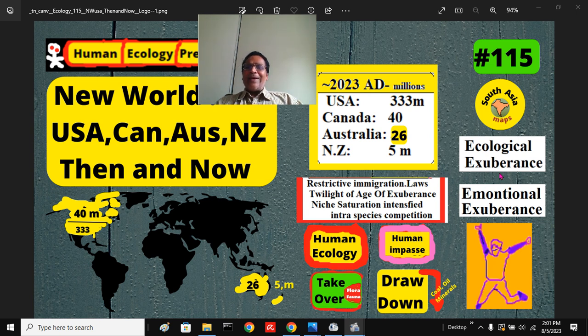That is the era of ecological exuberance that gave rise to political exuberance. So people say they want to rule like this, an economic way of life, a democratic way of life. All these fanciful ideas came in. Ecological exuberance gave rise to social exuberance, political exuberance, economic exuberance, and so on.